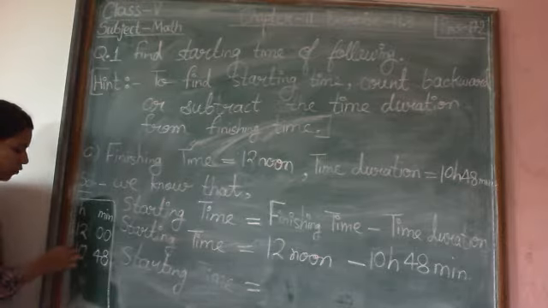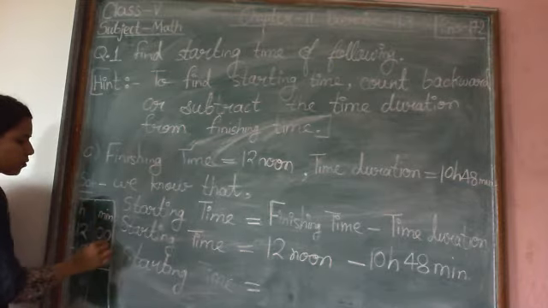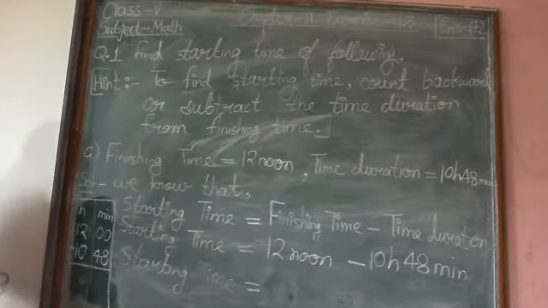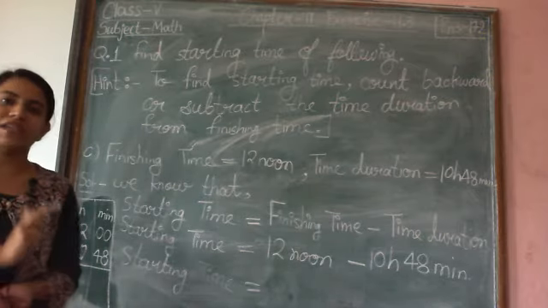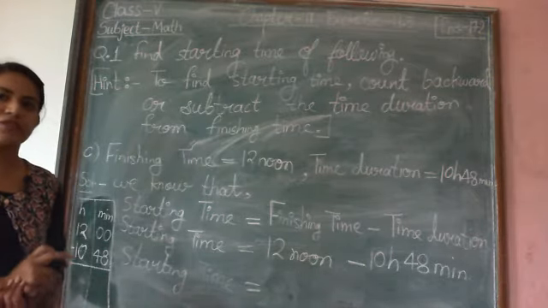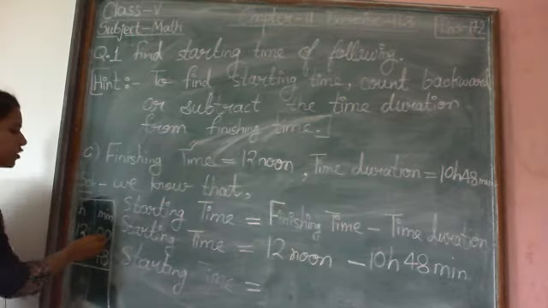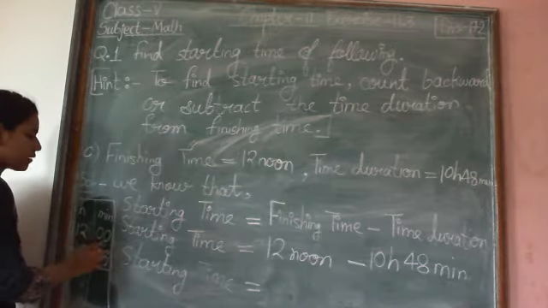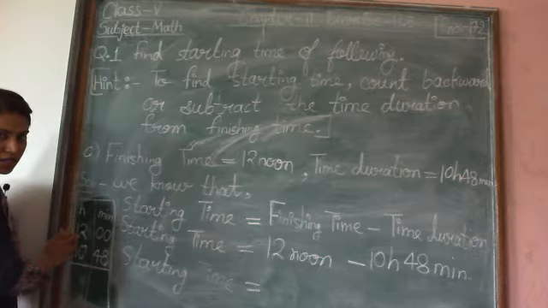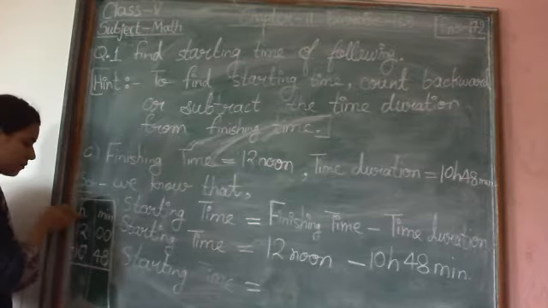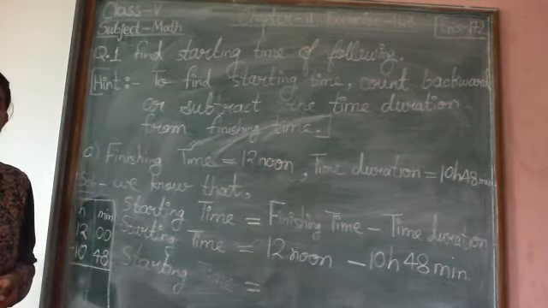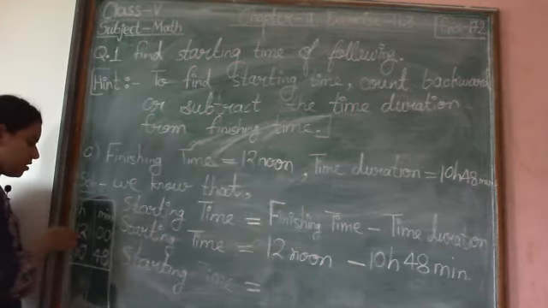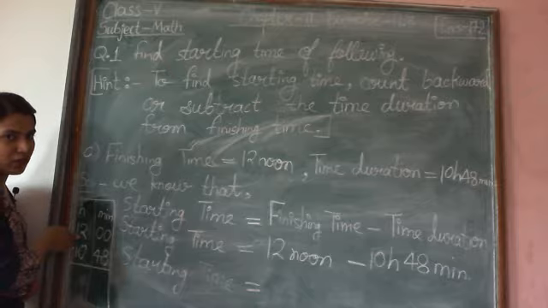Now we will subtract both. So put minus sign and subtract them. 0 minus 8 is not possible. 0 minus 4 is not possible. So what we will do? We will take borrow. As here 0 minutes are there, so we will take borrow from the neighbors column. But neighbors column is in hours and this column is in minutes. So we will take 1 borrow from this hours column.